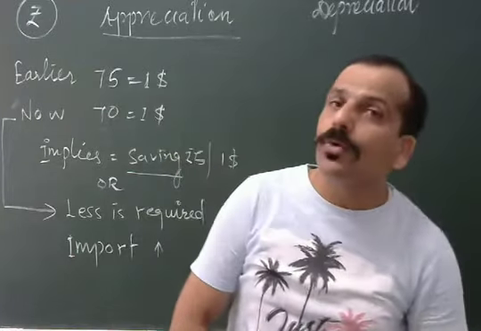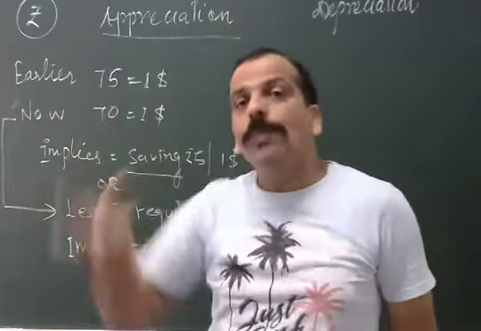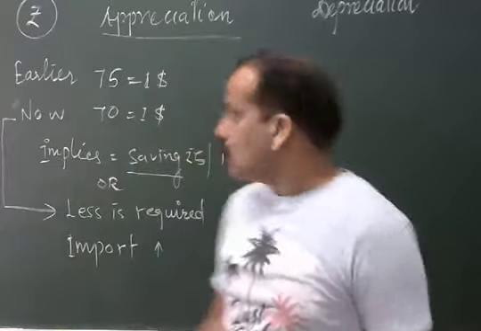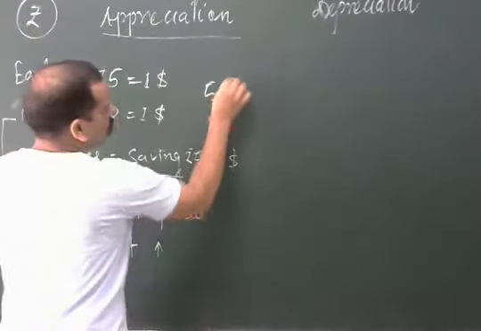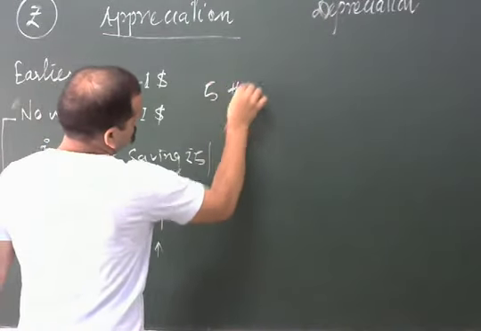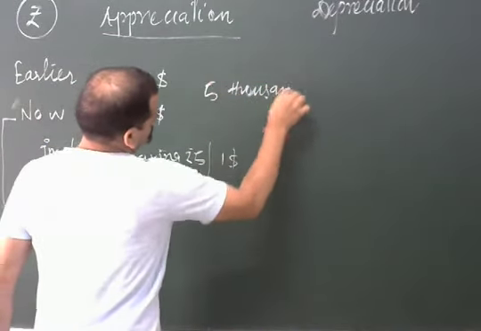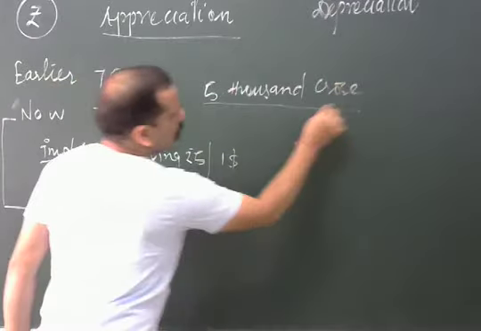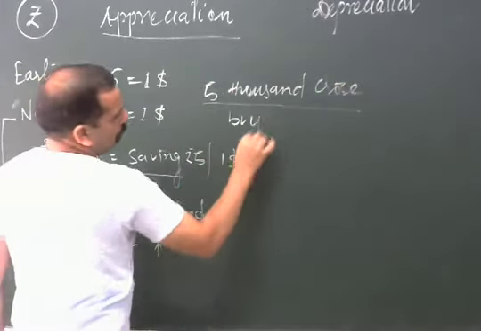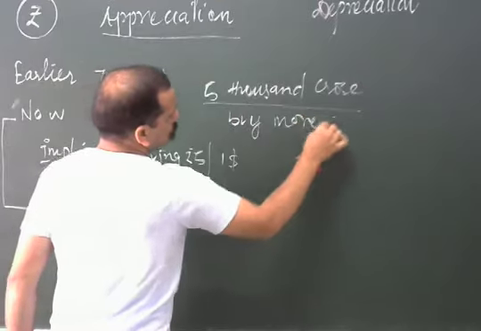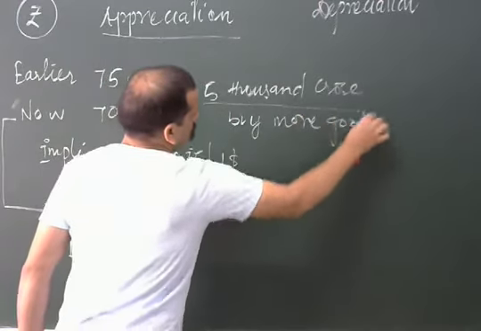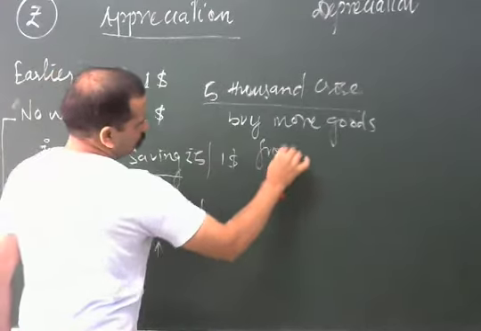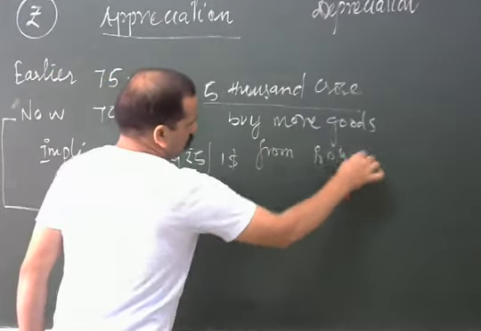So now what can you do? You have two options: either buy more or don't. This 5,000 crore rupees you can use to buy more goods from the rest of the world.